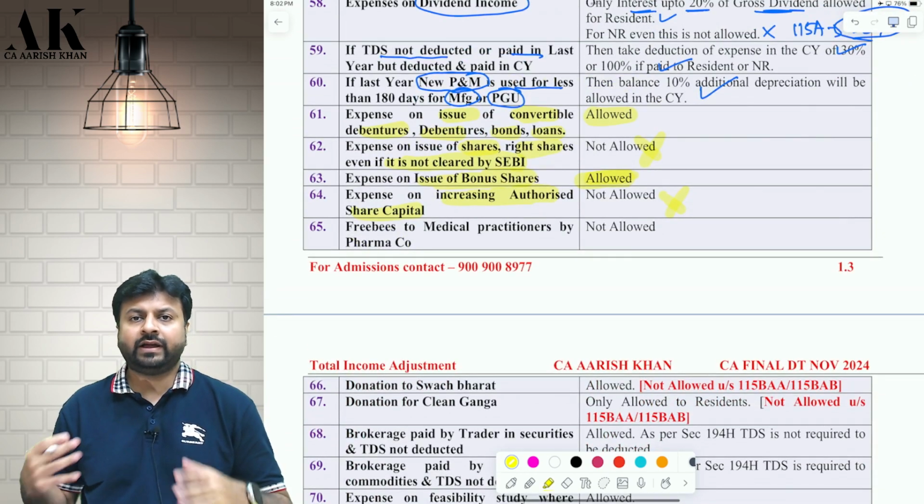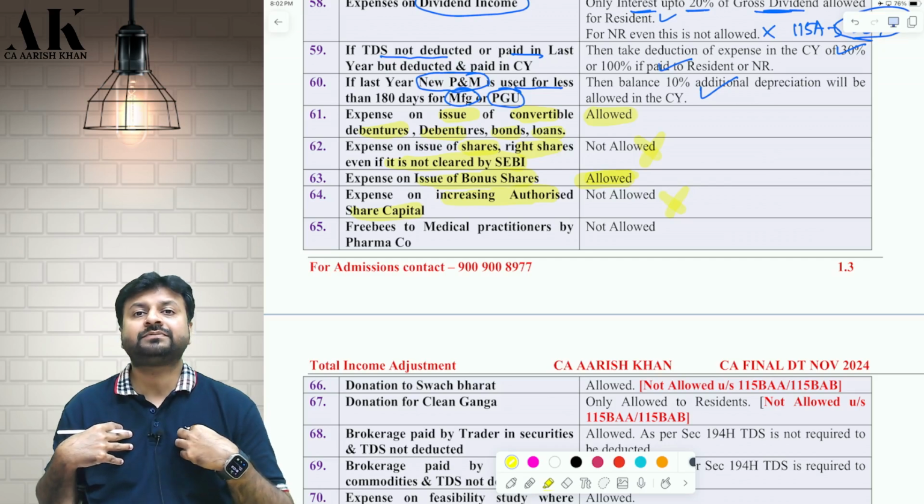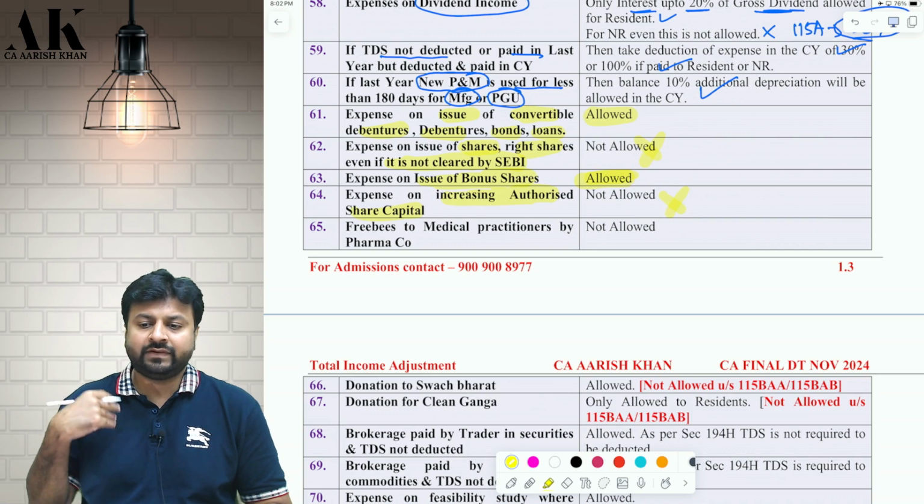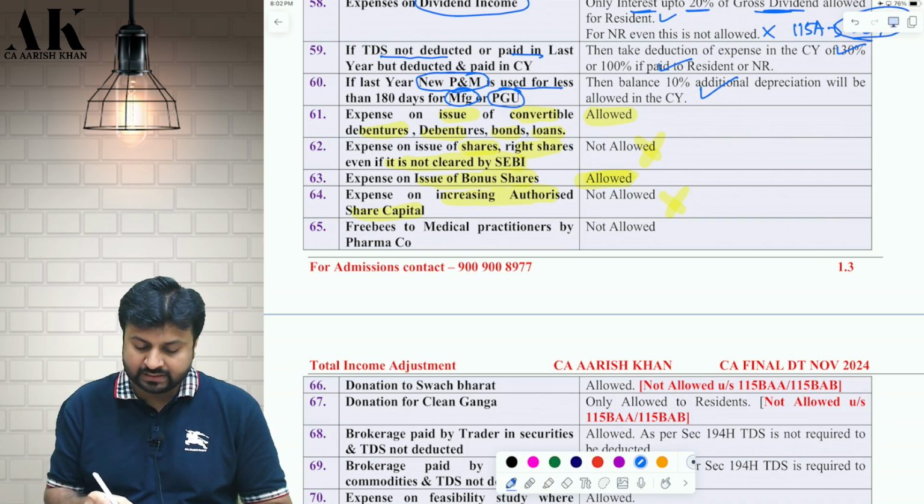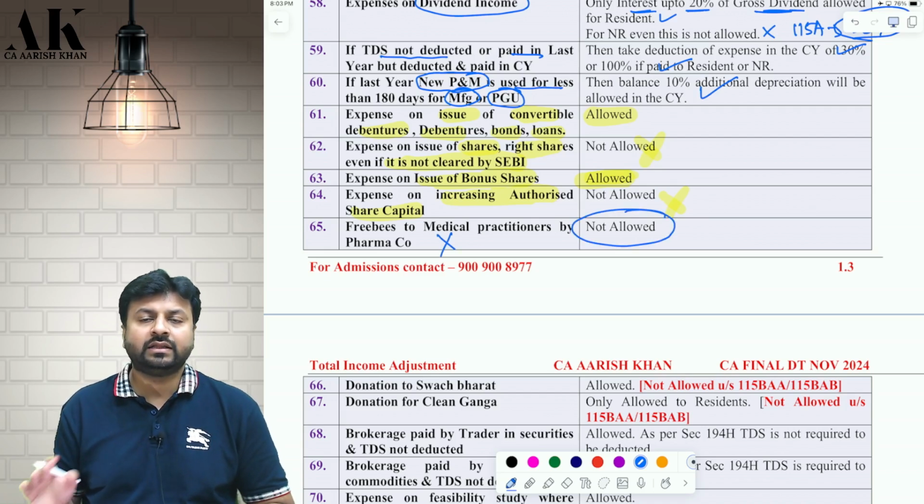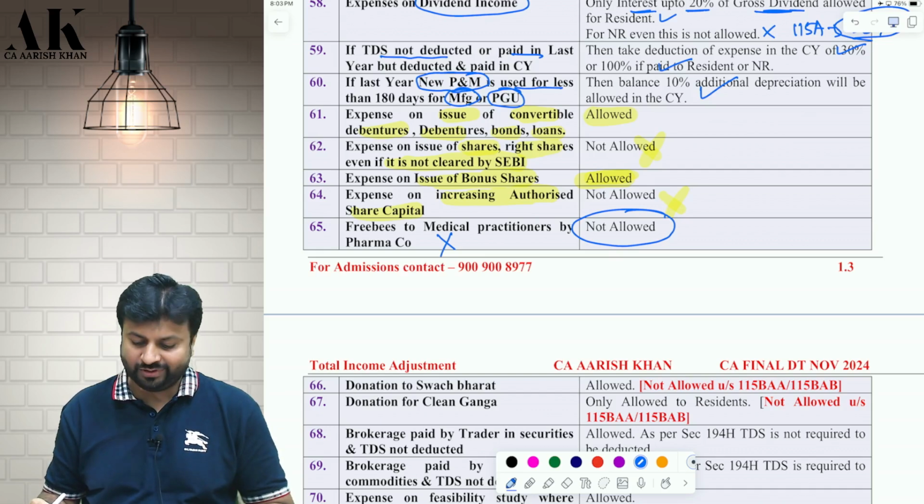Next one, if I am a pharma company, and if you are a medical practitioner, and if I am giving you some freebies, then that is not allowed as a deduction under section 37(1). That is bad in law, that is against law. Therefore, that will be disallowed under the income tax law. I hope it is clear to all of you.